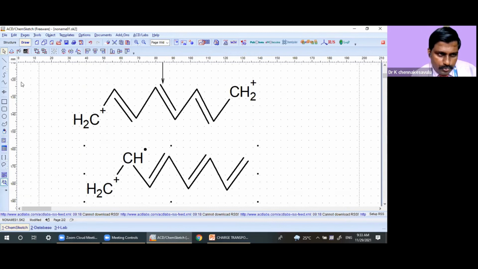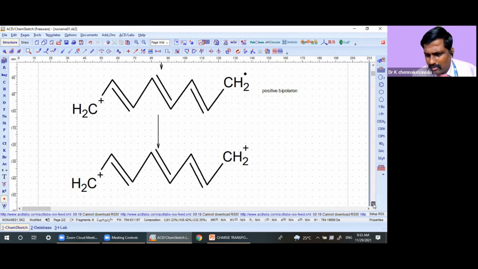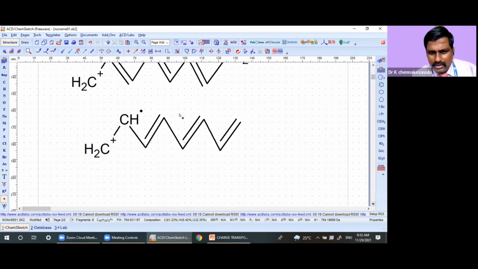It may be this one also. Okay. Any shape, you can write the polaron for this or even for this also. Yes, this positive charge, here it is there. Okay, this is also positive bipolaron.